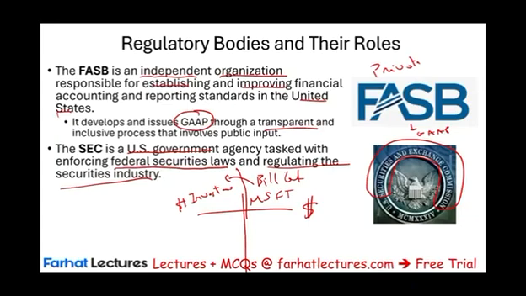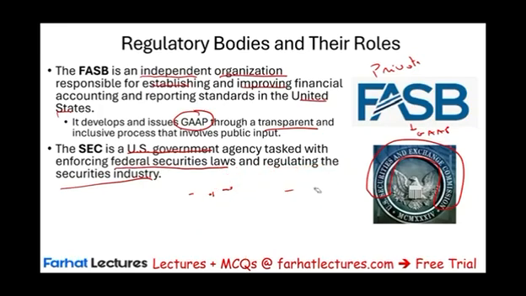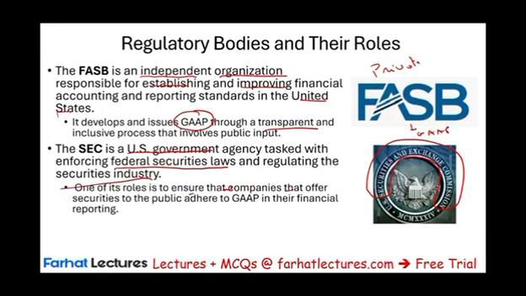So the role of the government, or at least the SEC, is to make sure that when companies sell stocks and securities, they are being transparent, they're providing enough information. One of the roles is to ensure companies that offer securities. When we say securities, it means stocks. Stocks means ownership in the company. When they sell those stocks to the public, the companies are adhering to, they're following GAAP for financial reporting. So this way investors know exactly what they are buying. Why? Because if you know GAAP, you know what you're buying.